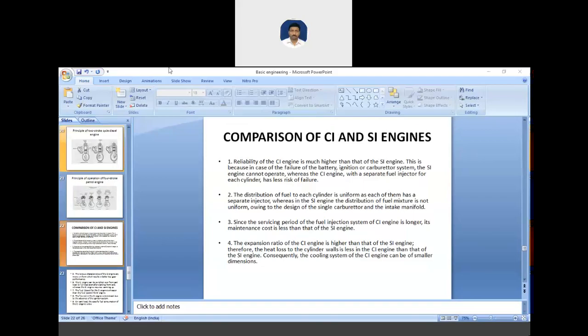Have you understood the cycle engines which I told, four stroke, two stroke? Any problem regarding that?